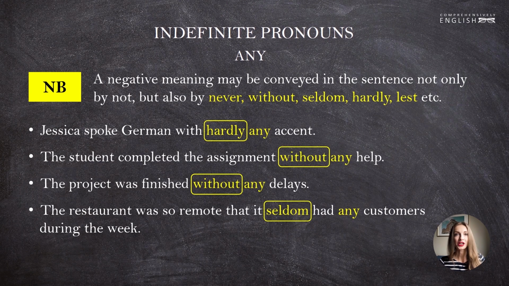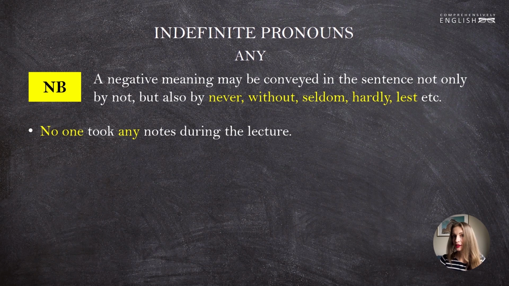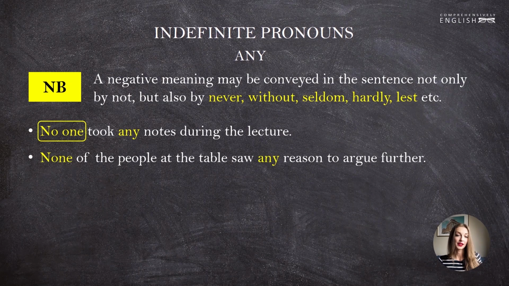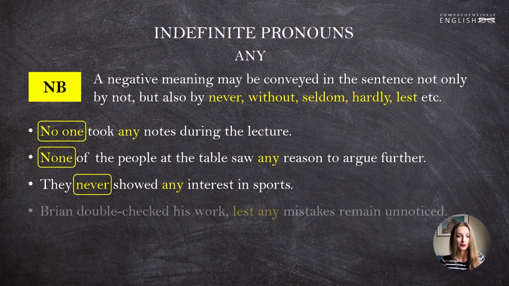Let's look at some more examples. No one took any notes during the lecture. The negative pronoun no one also makes our statement negative. So we say no one took any. We cannot say no one took some. None of the people at the table saw any reason to argue further. None is a negative component here. They never showed any interest in sports.